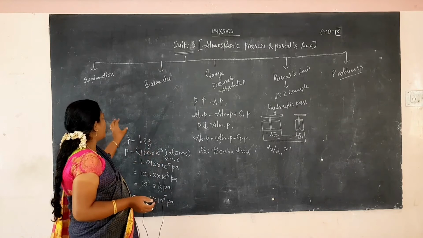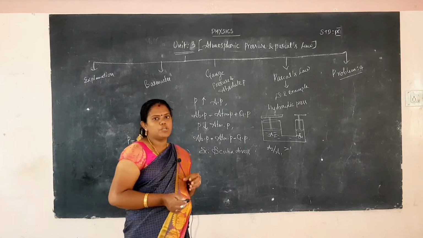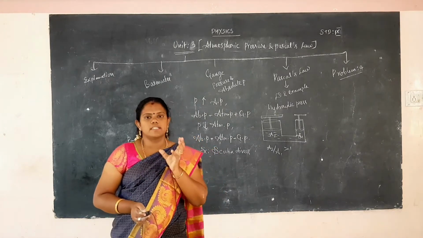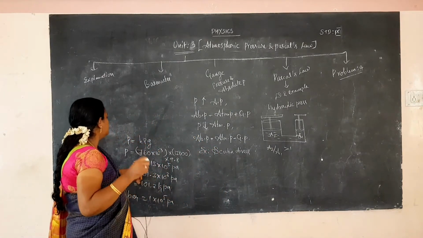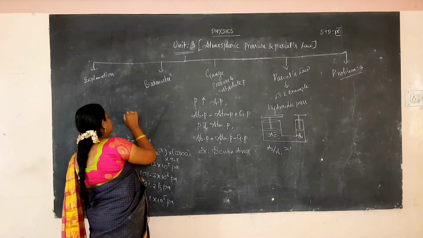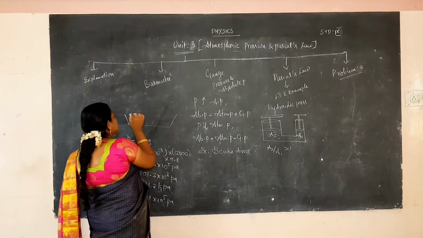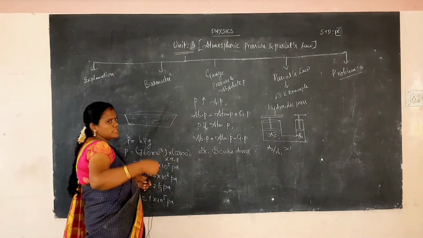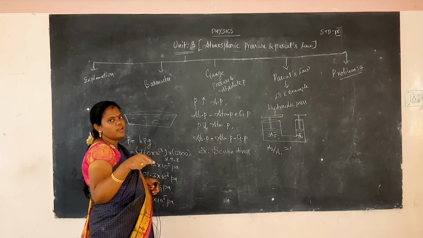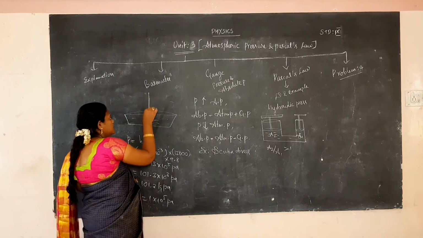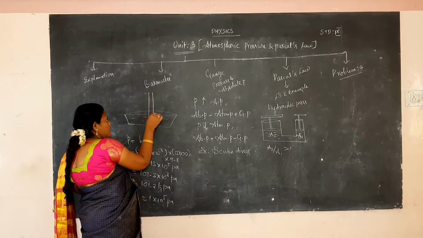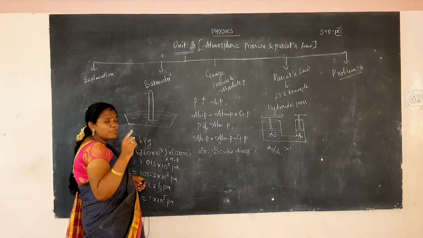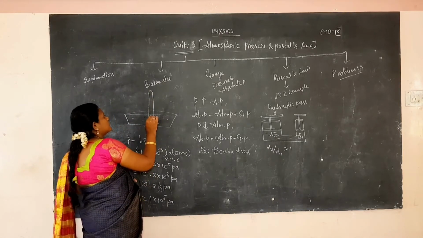Now I will explain the barometer. A barometer is used to measure the atmospheric pressure. What is the apparatus in the barometer? A bowl containing some mercury, and a glass tube closed at one end, with the other end immersed in the mercury liquid column, and a marked line on the glass tube.